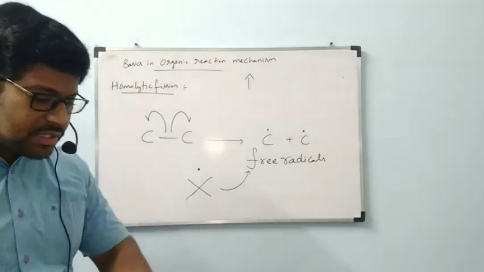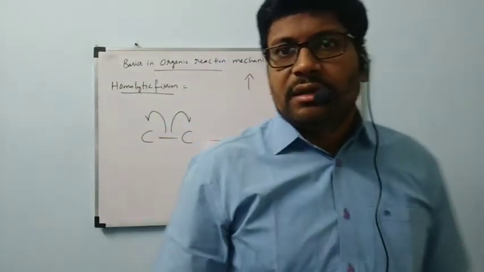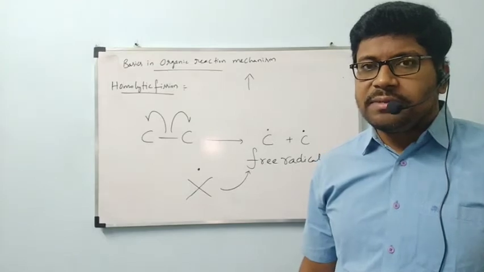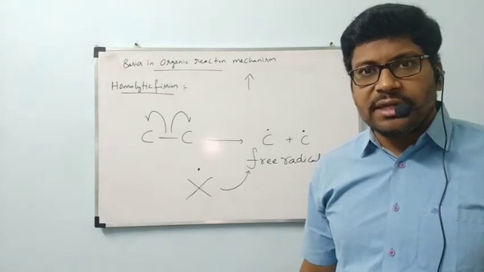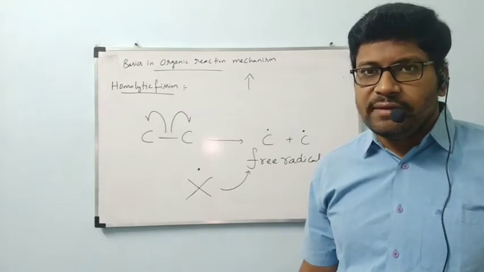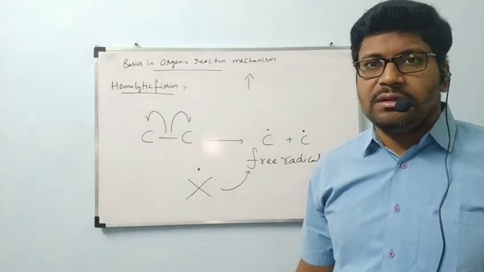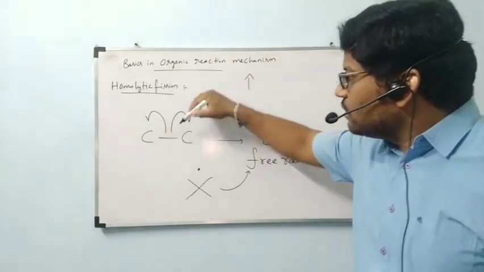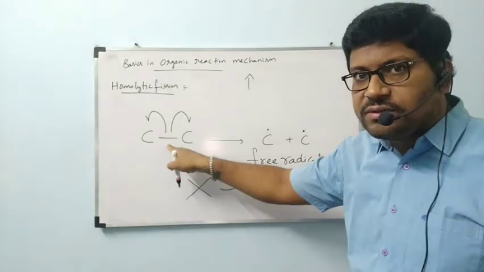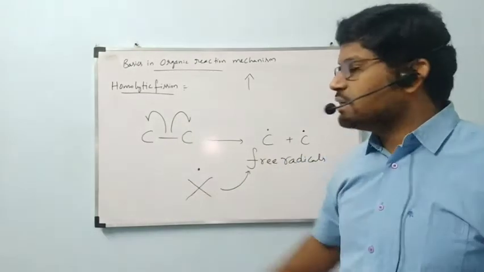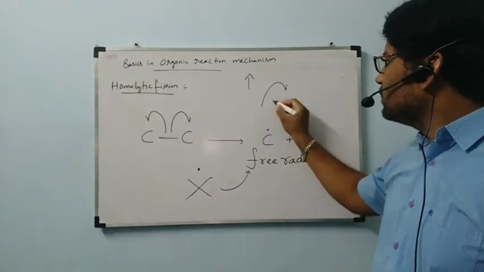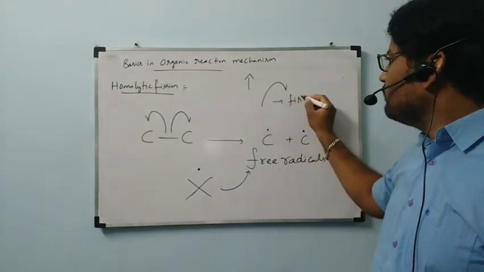Now, what is meant by homolytic cleavage or homolytic fission? If the bond present between any two atoms is cleaved equally, then that type of bond cleavage is called homolytic cleavage or homolytic fission. In that condition, we will represent this bond breakage with half arrows. This is one half arrow, this is one half arrow. The name of this one is fish hook arrow.